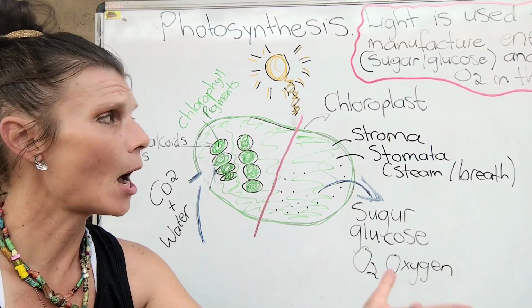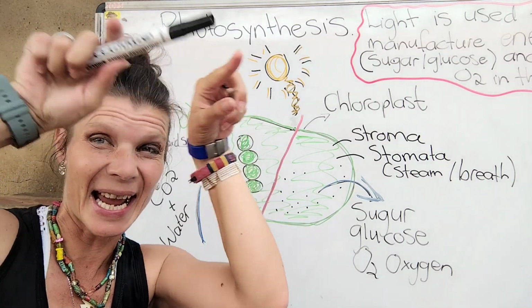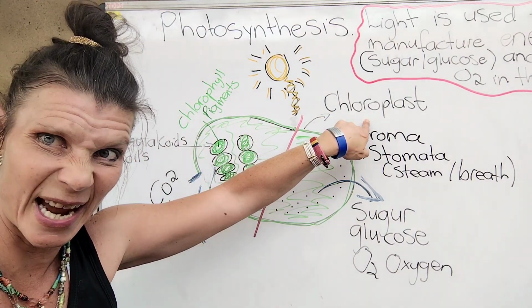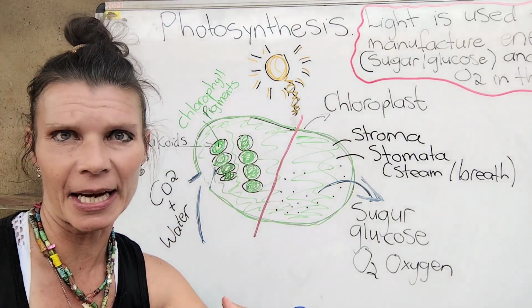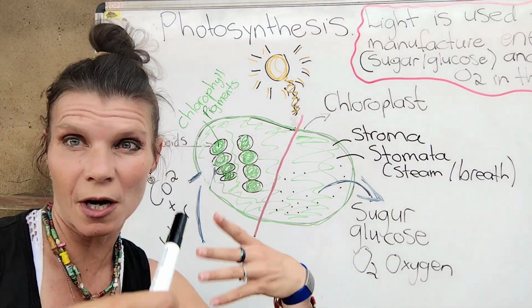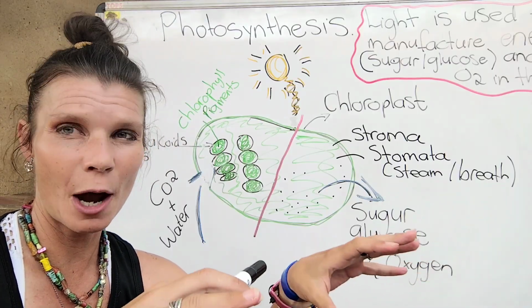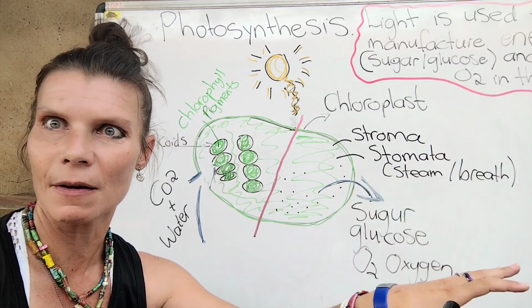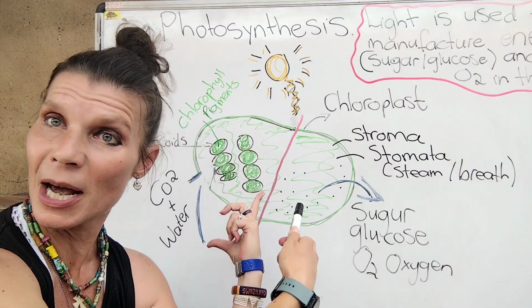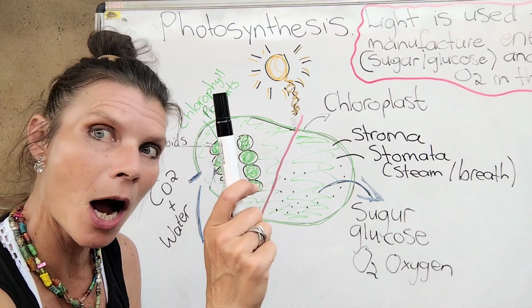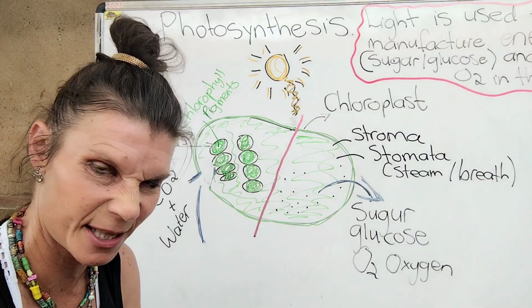Now, where do we produce this? What is the name of my factory? Chloroplast, organelle. Now, in a factory, I've got all sorts of machinery. Do you agree? No? That we are going to use now to make the stuff? Same with my chloroplast.